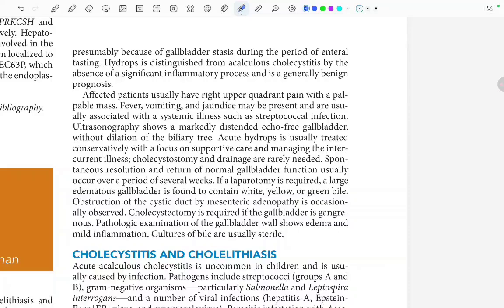Fine. Cholecystectomy is required if the gallbladder is gangrenous. When is cholecystectomy required? If the gallbladder is gangrenous. Pathological examination of the gallbladder shows edema and mild inflammation. Cultures of the bile are usually sterile.